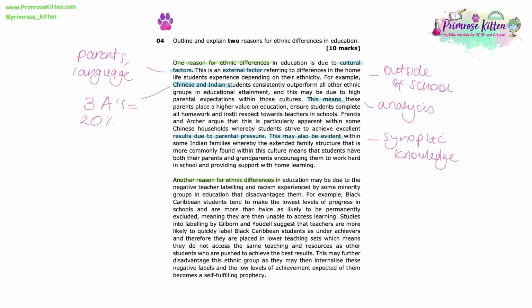So here we are taking a very different approach. Number one, we are arguing that it's internal factors that have a very big impact on ethnic differences in education. And secondly, we are arguing that that difference is very negative. So we're looking at the role that teacher labelling and institutional racism within education may actually disadvantage Black Caribbean students. And there's two pieces of evidence to support the idea that racism may exist within schools. We've got one here with regards to Black Caribbean students being more likely to be permanently excluded.